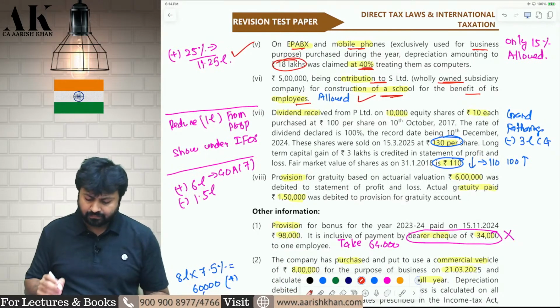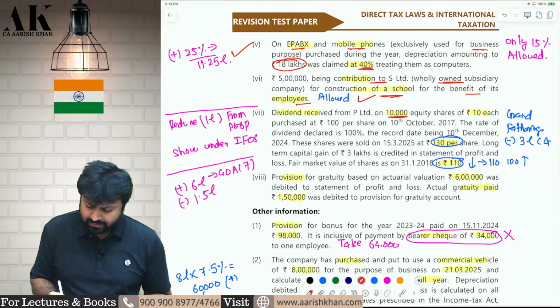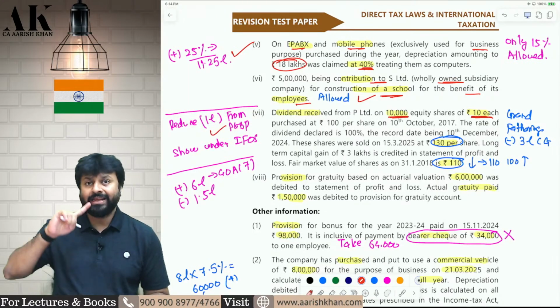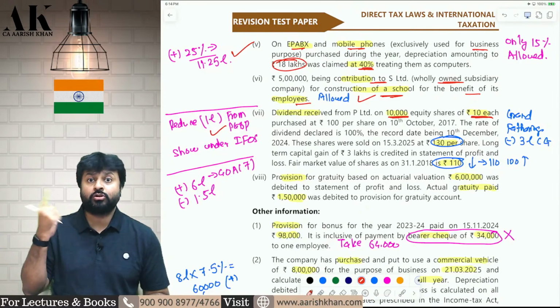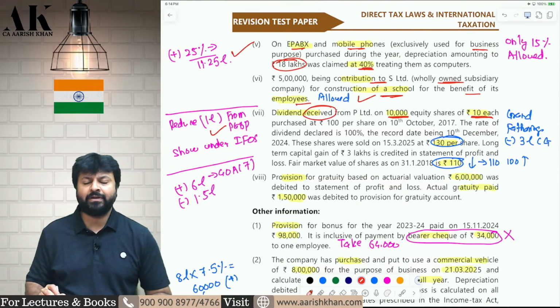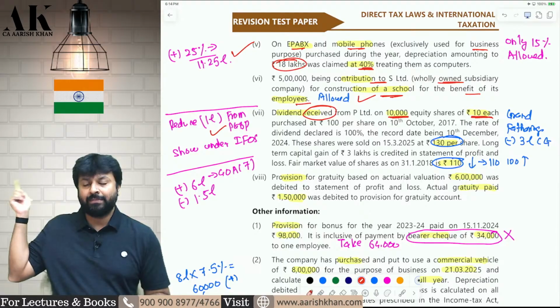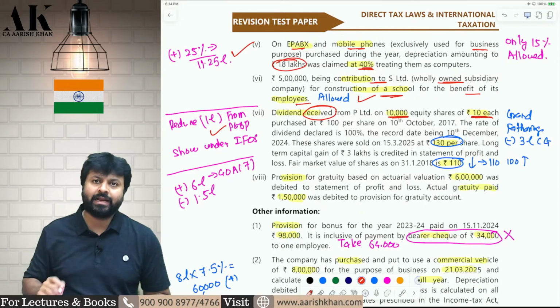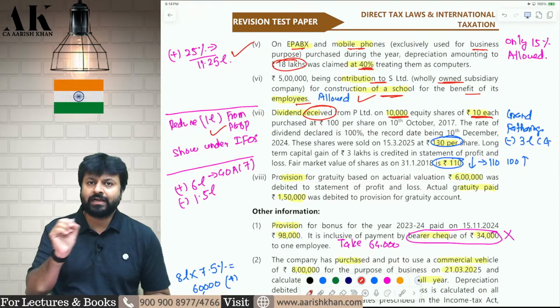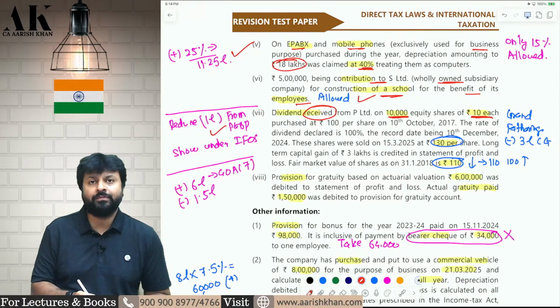Next one, you are receiving a dividend on 10,000 shares at the rate of rupees 10 each. So, for dividend, you will reduce from PGBP, and in IFOS, honestly speaking, you should gross up that dividend. But unfortunately, ICAI is not grossing up the dividend. Generally, you remember, if you receive dividend from Indian companies, then you have to gross up in IFOS by dividing by 90%. But that is the mistake that ICAI is making over here. You should write a note in the examination that I am reducing 10,000 from IFOS, PGBP.